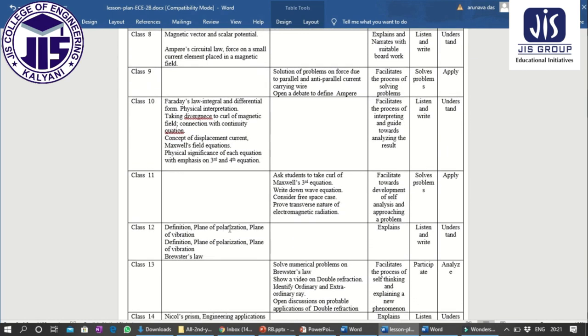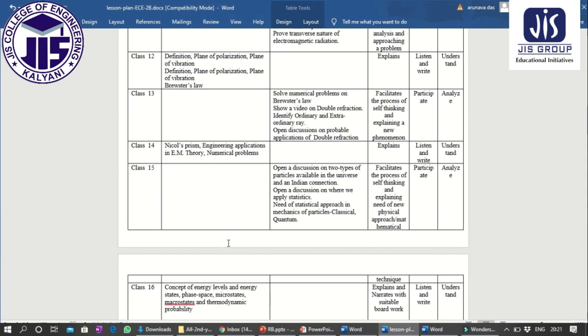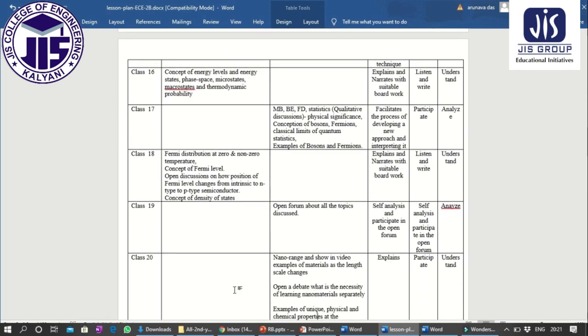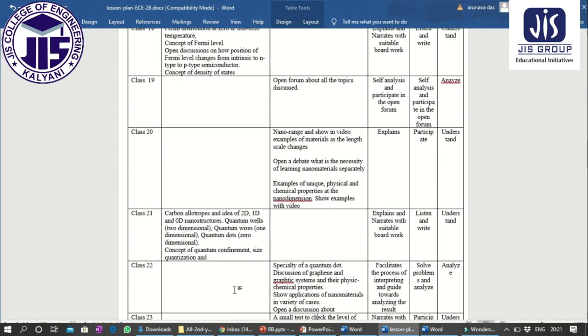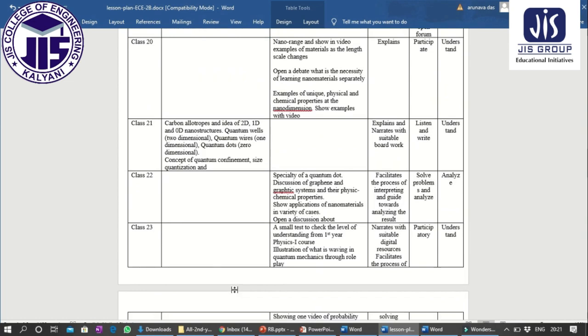Then Maxwell's third equation discussion, plane of polarization, then an open discussion on two types of particles available in the universe, then the concept of energy levels, energy states, phase space, MB, BE, FD statistics, Fermi distribution at zero and non-zero temperature, then nanorange, nanoparticles, physics of nanoparticles is there in your syllabus, I'll show you.